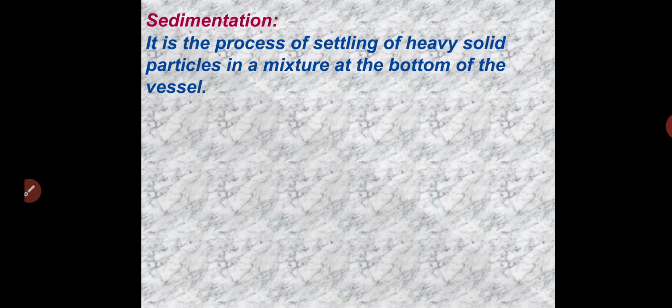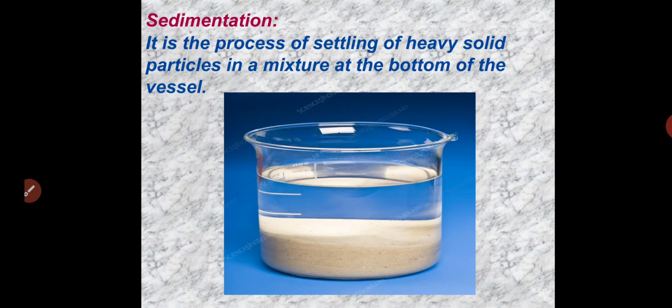The next process is sedimentation. If you take a mixture of sand and water and leave the container for some time, you will see that the sand settles down and the water remains above, very pure. This process is called sedimentation.